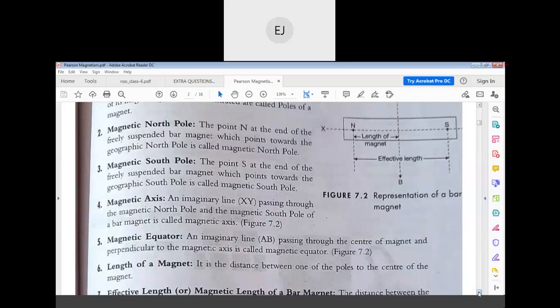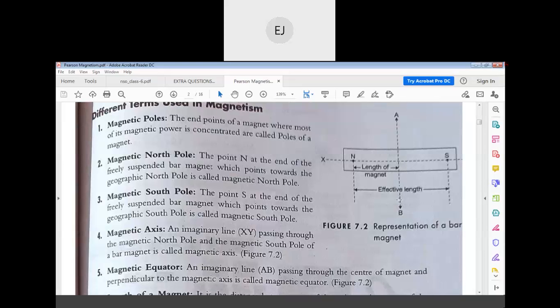It's a new point. There is something called the magnetic equator. An imaginary line passing through the center of a magnet, perpendicular to the magnetic axis, is called the magnetic equator.